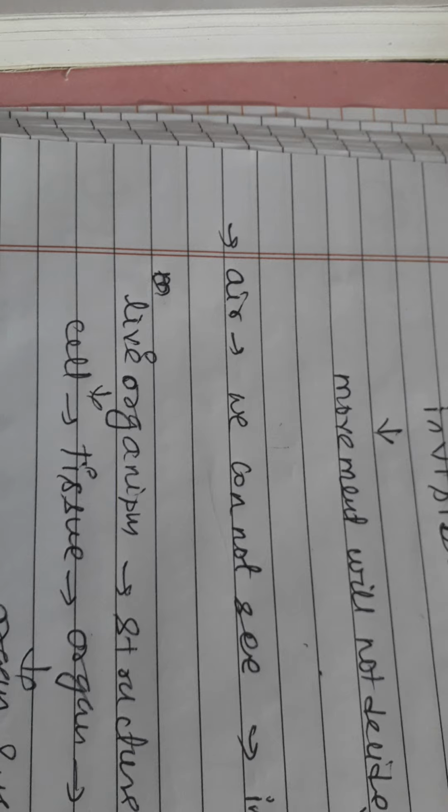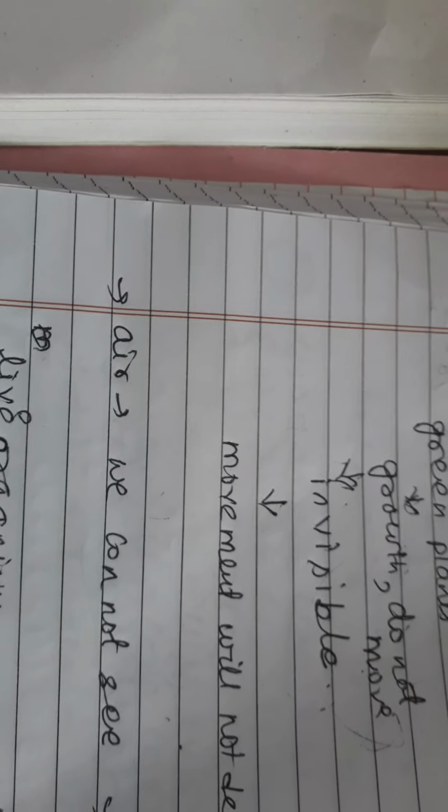For example, the air we take in, we cannot see it, it is invisible. So certain invisible processes are also going on, which decide whether the given substance is living or non-living. What I mean to say is, even though plants do not move, certain invisible characteristics are there, with which we can decide that they are living organisms.